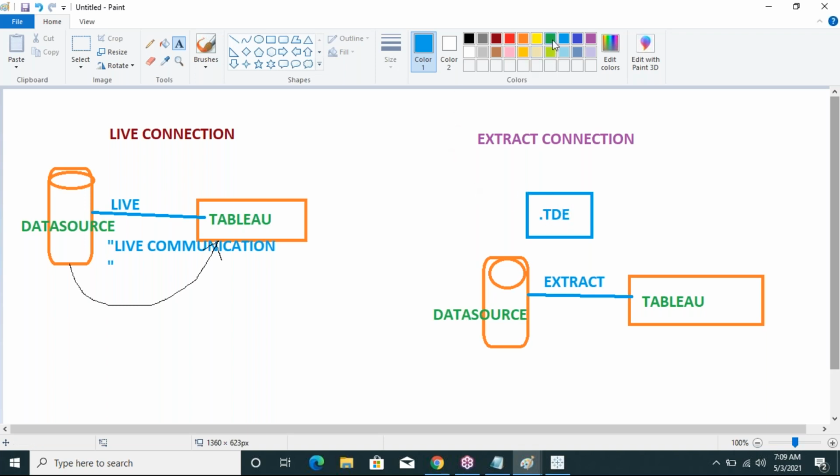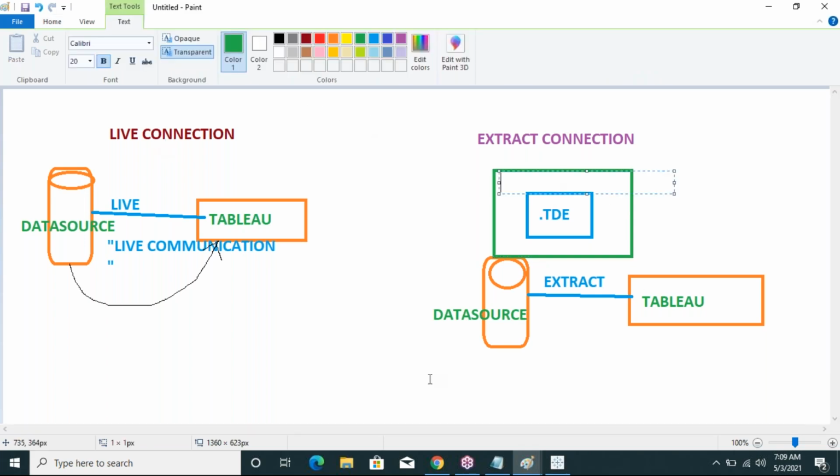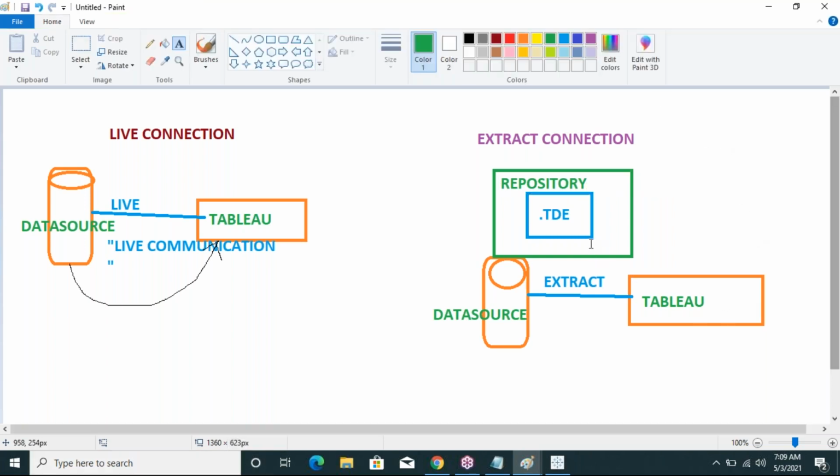Which place can it store? The .tde file can be stored in one place, called the Tableau repository. The .tde file can only be stored in the Tableau repository directory.